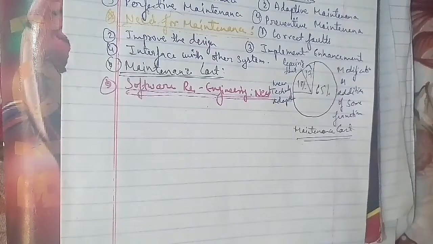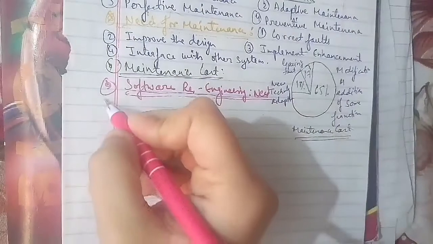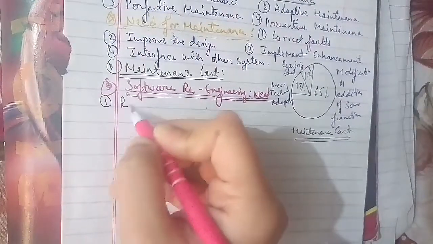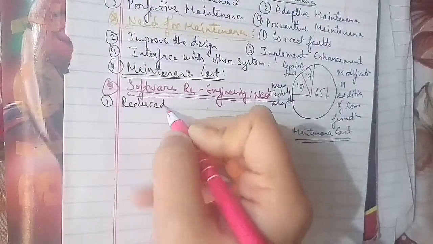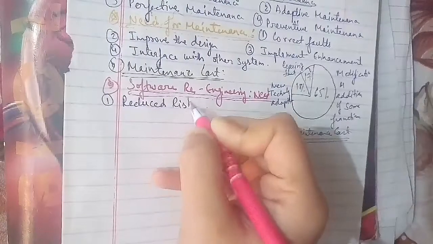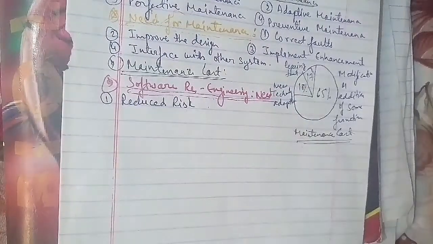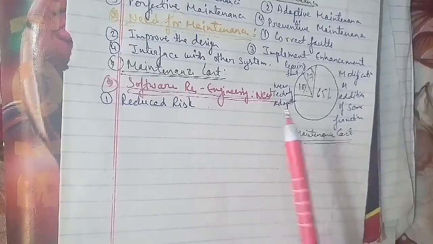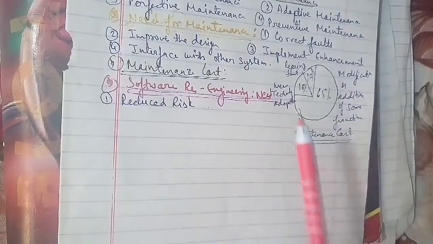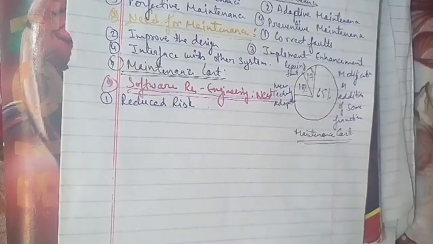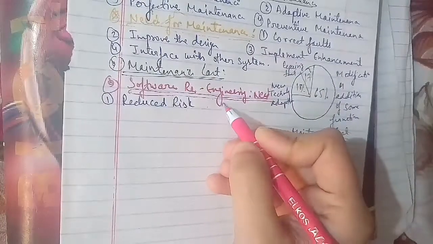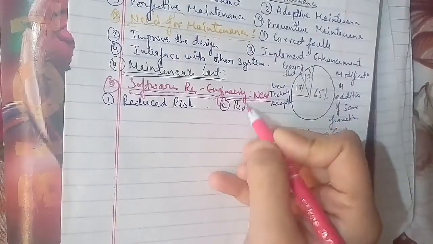In terms of reduced risk, re-engineering allows the developers to eliminate certain constraints on the system. This helps in reducing the risk of failures as well. Another need is reduced cost. The cost of re-engineering is often significantly less than the cost of developing new software.